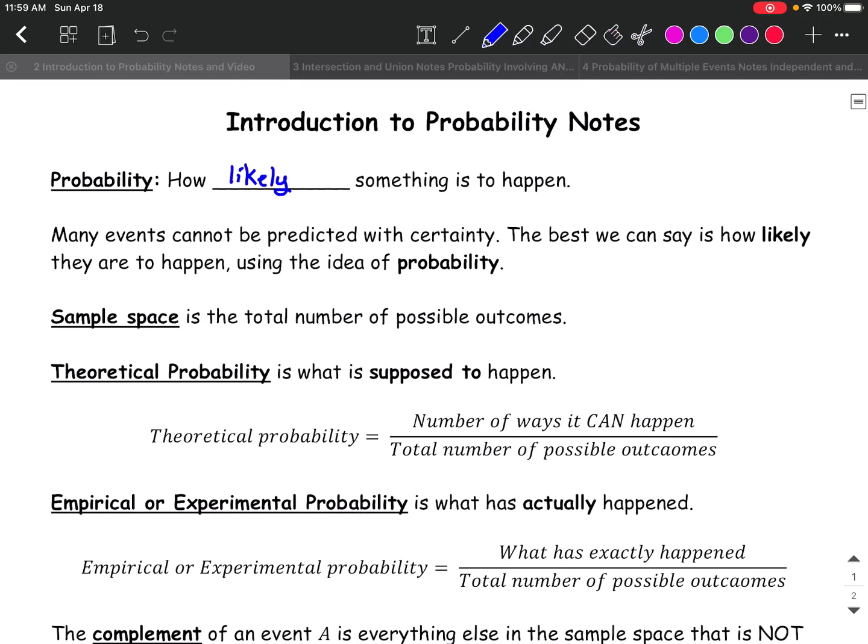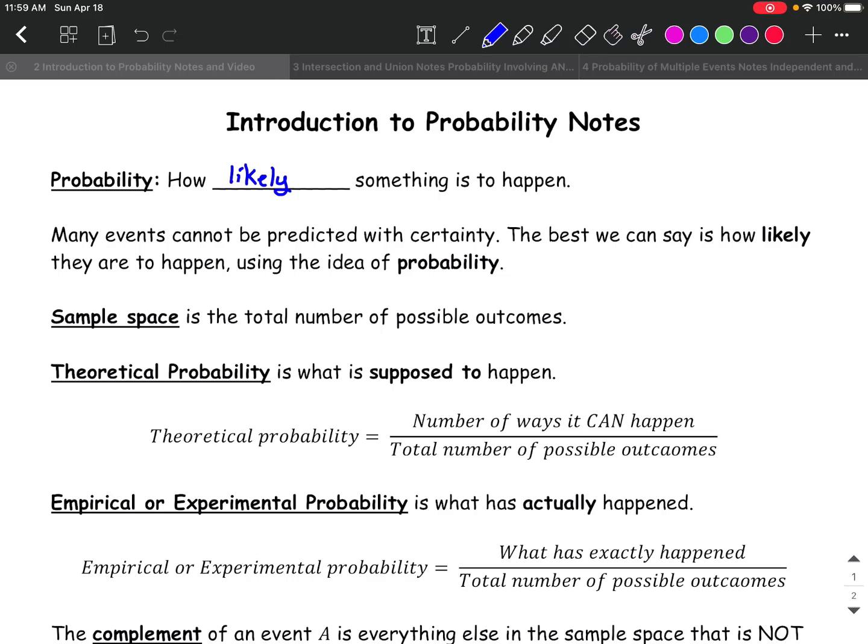Now, before we talk about how to find probability, you need to understand the term sample space. The sample space is the total number of possible outcomes. For instance, when you roll a die, there are 6 possible outcomes. You could get a 1, a 2, a 3, a 4, a 5, or a 6. When you have a deck of standard playing cards, the sample space is 52 because there are 52 different unique cards. Okay?